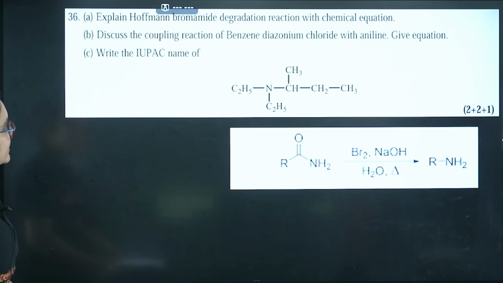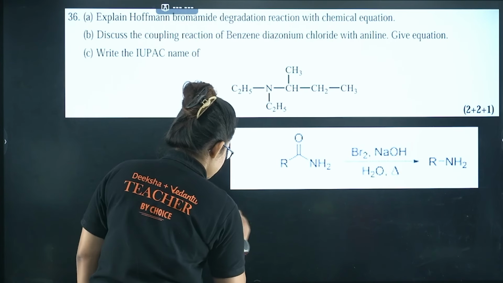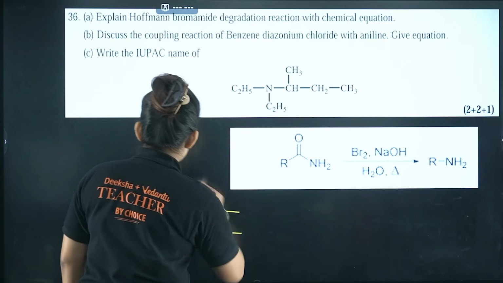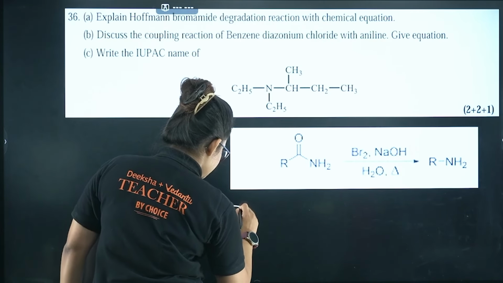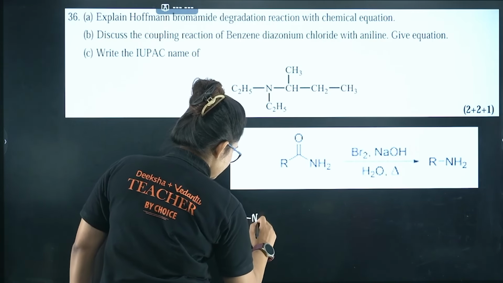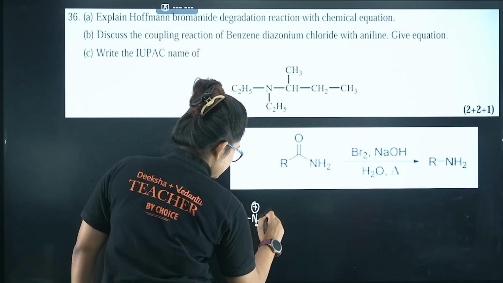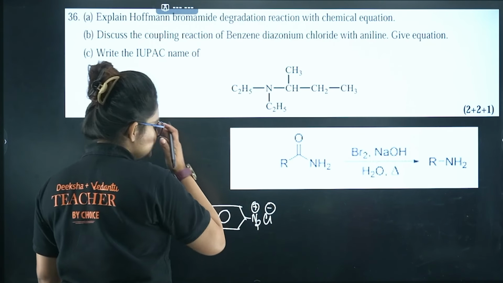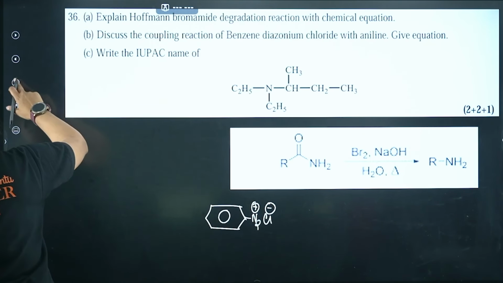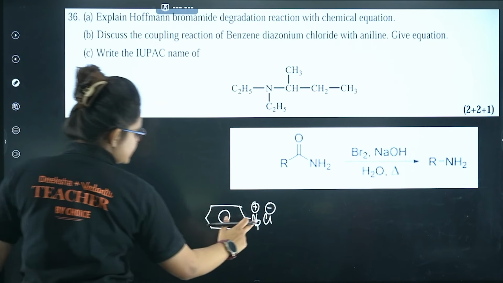Next, discuss the coupling reaction. Let's say I am having benzene diazonium chloride. This is my benzene diazonium chloride, N2+ Cl-. Let's just break it down so that you can understand the coupling process.